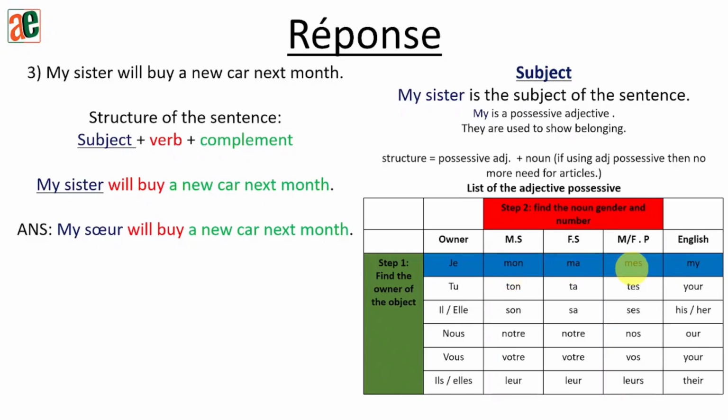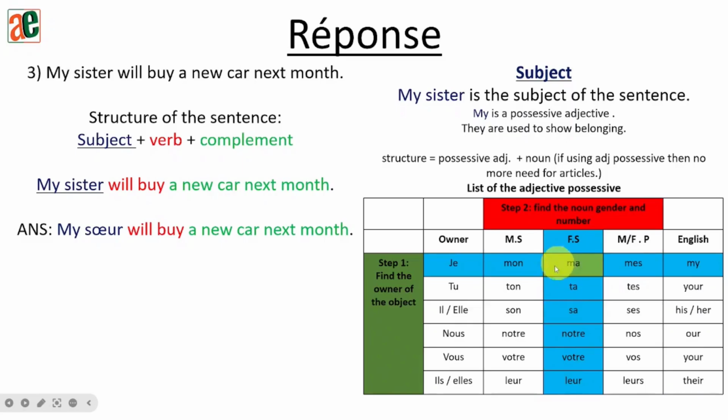Okay? The second point now is to check sister. What is the gender and the number of the noun sister? So if you remember, with research, we came to know that sister is feminine and singular. So for feminine and singular, we'll have this table. So here, this is the box that is cross-checked by both lines.